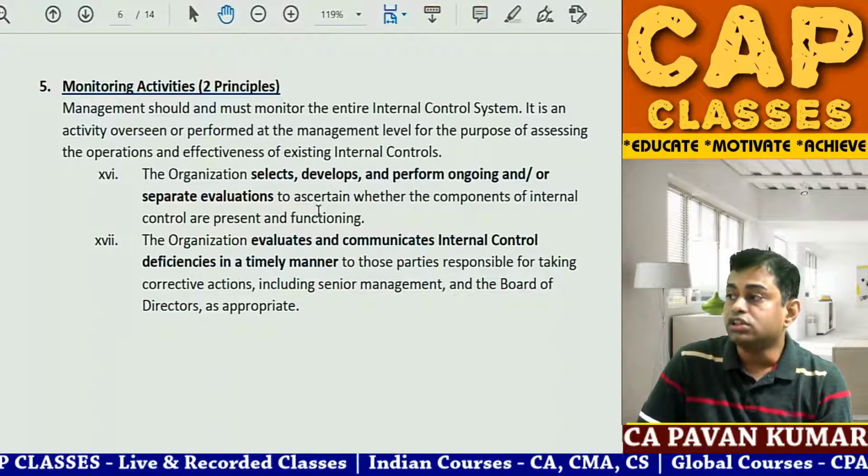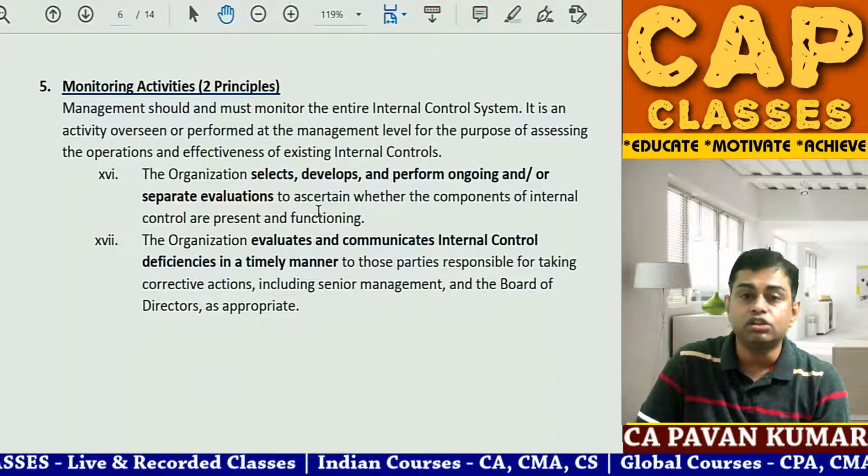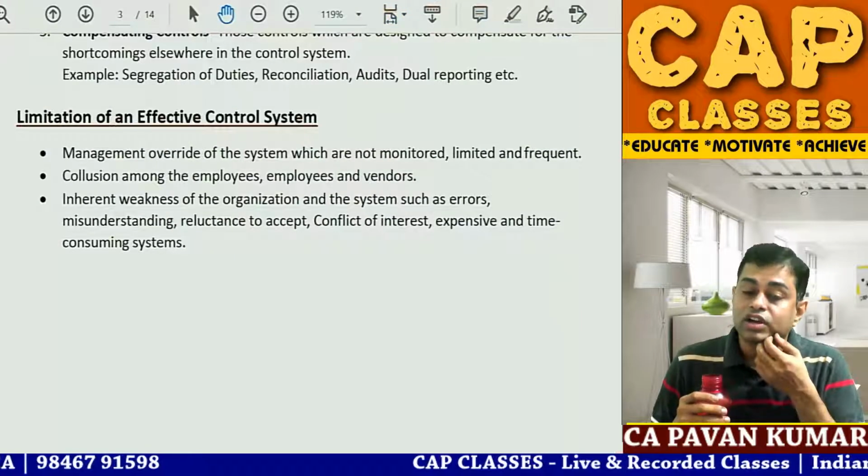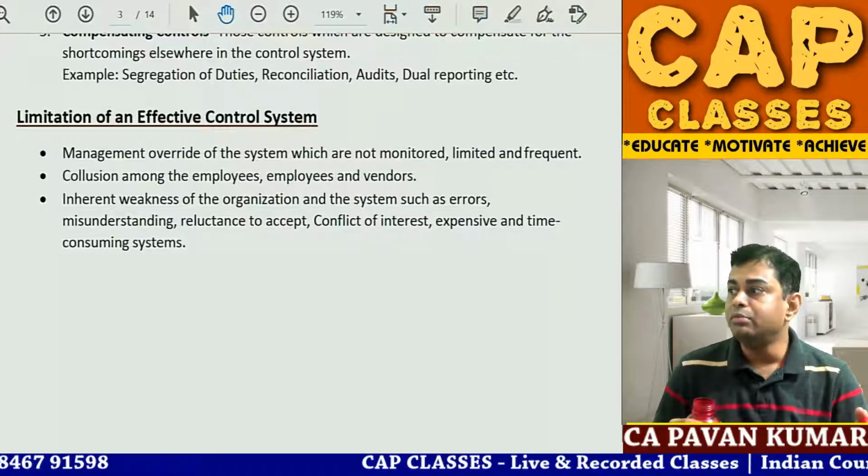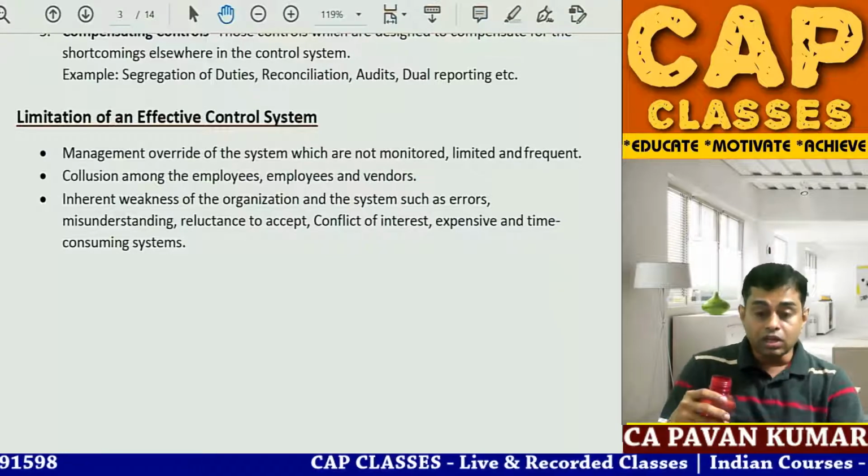So all of you read the notes and tell me whether you understand it. Read the notes and tell me. So guys, I asked you to write these 3 bullet points. Limitations of effective control system. Are you done with that?